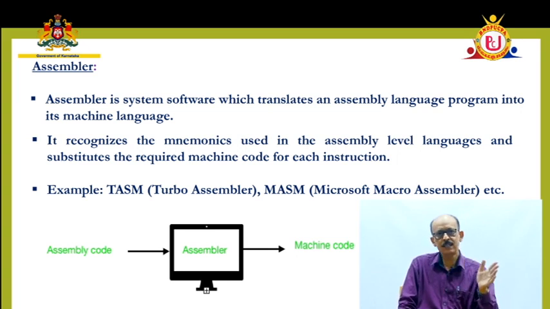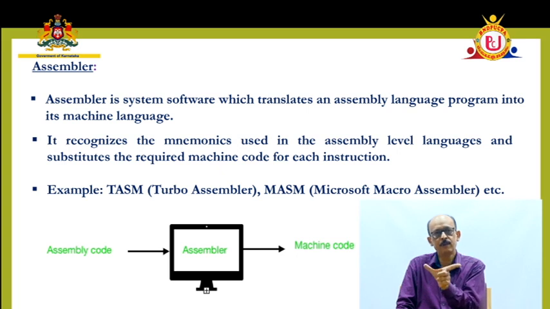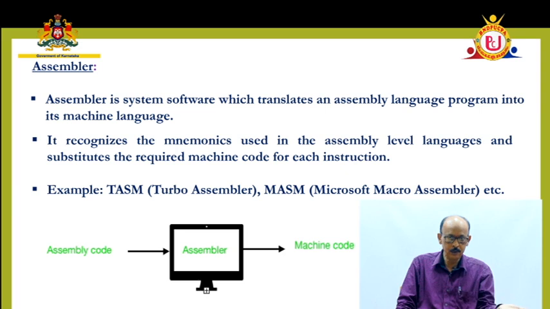Only minor conversions, because some abbreviations are there. Those abbreviations are to be translated into machine level language to get the program executed. It will not take much time to translate. Whereas in high level language, the entire program, entire English-like language statements are to be converted into machine level language program. So it takes more time to translate.